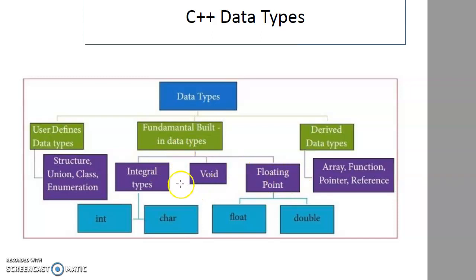Integral data types are further divided into int and char. Floating point types are divided into float and double, whereas derived data types are divided into array, function, pointer, and reference. So these are the data types of an object oriented programming language like C++.